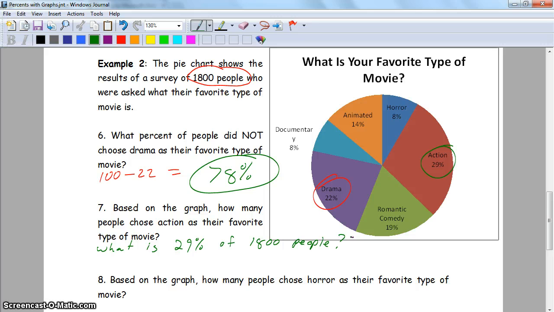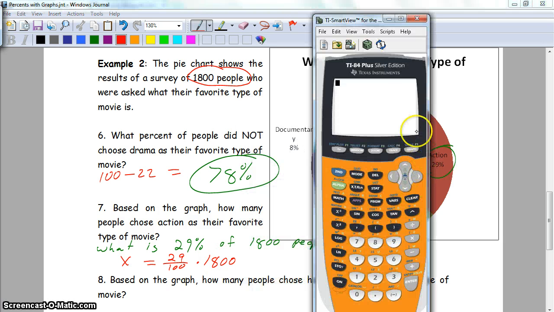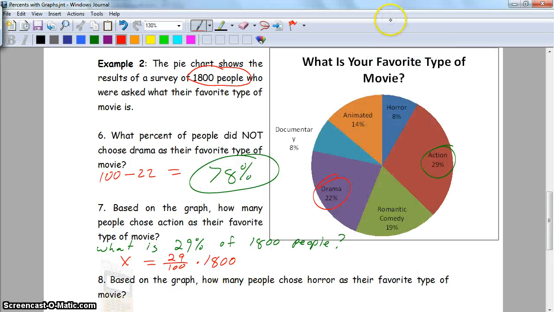Now again, if you like the is divided by of is equal to percent divided by 100, knock yourselves out. Me, myself, I am a translator. So x is 29%. 100 is cent, centuries. 100 pennies is a dollar, cents. Anyways, of means times, 1,800. And this one's nice. All we got to do is plug it in and chug it out. 29 divided by 100 times 1,800. 522. 522 what? Peoples.